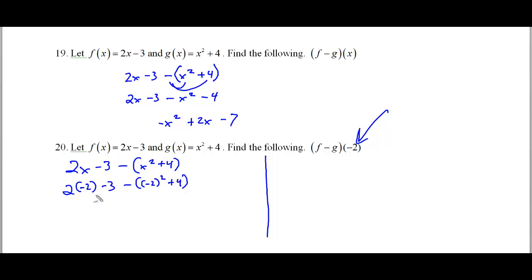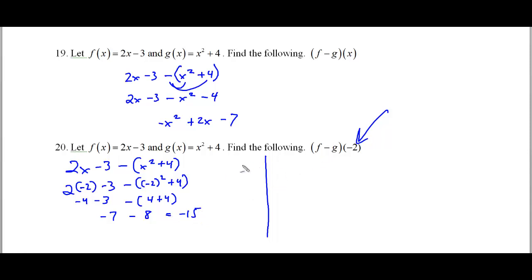It's time for order of operations, folks. The first thing we need to do is parentheses, and we are going to do those parentheses first. Exponents in the parentheses, so we have 4 plus 4. So this is minus 8. Now over here we have negative 4 minus 3. Negative 4 minus 3 is going to be negative 7. Negative 7 minus 8, negative 15. Know your order of operations, folks.